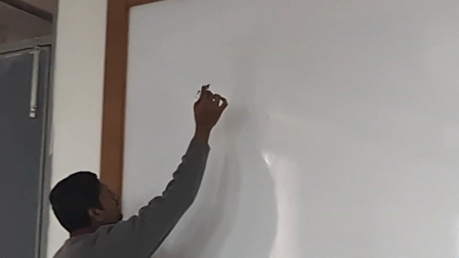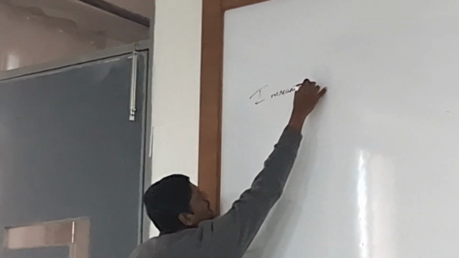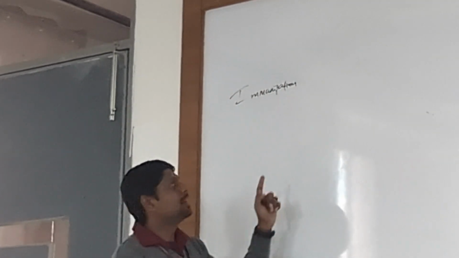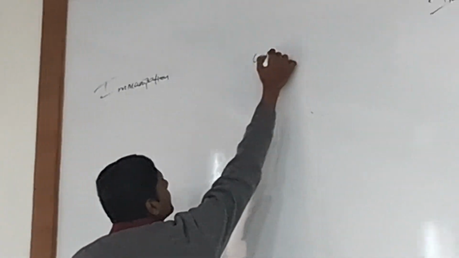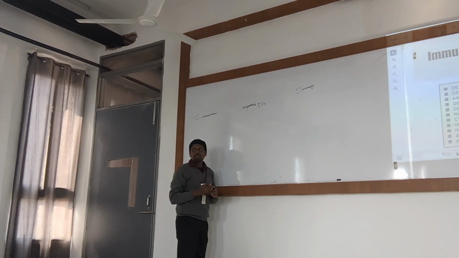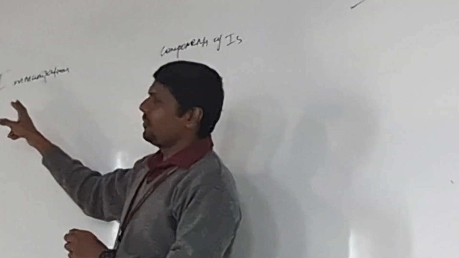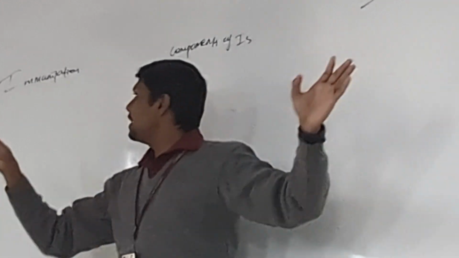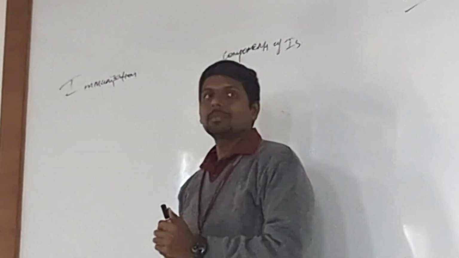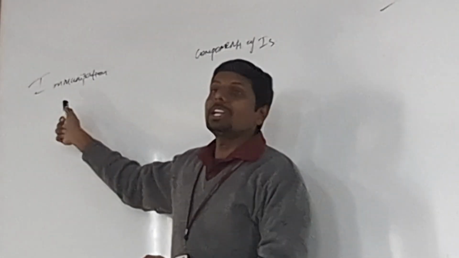Now I need to give you 2 to 3 types of classification. Keep in mind, there is a difference between immunity and immunization. Immunization is different from immunity and components of immune system. Please don't get confused. What is the difference between immunity and immunization? Immunity is a simple term, right? What do you mean by immunization then?